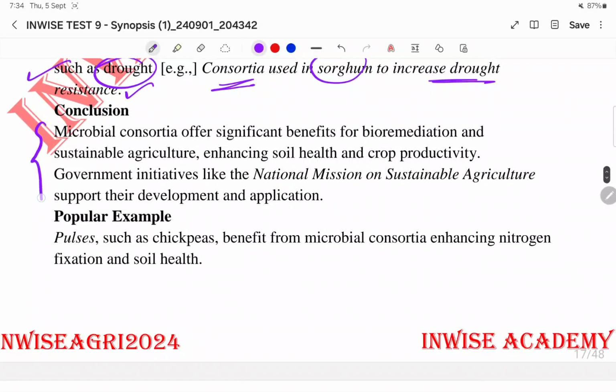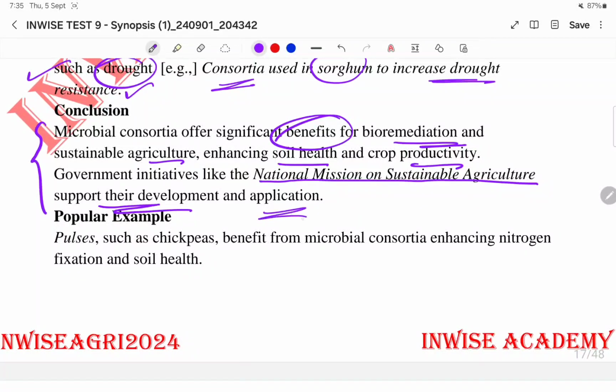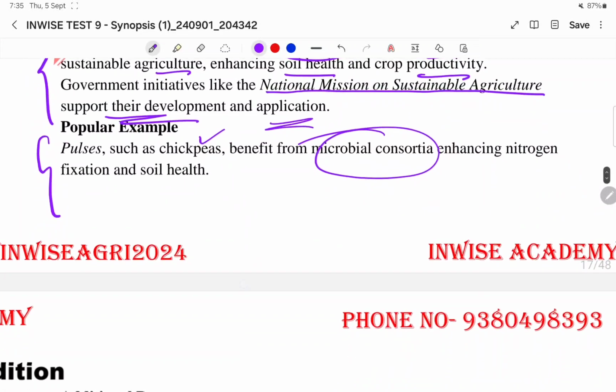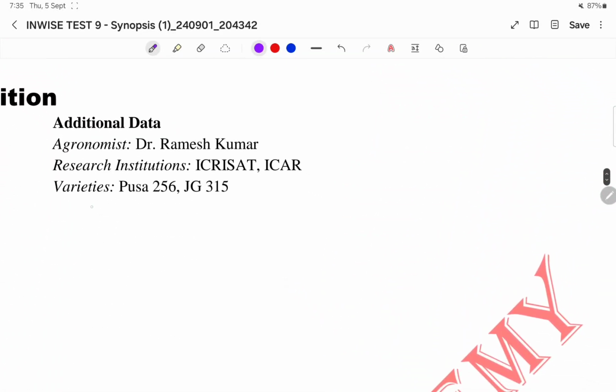Okay, come to the conclusion. Microbial consortia offer significant benefits for bioremediation and sustainable agriculture, enhancing soil health and crop productivity. Government initiatives like the National Mission for Sustainable Agriculture support their development and application. Examples like pulses such as chickpea benefit from microbial consortia enhancing nitrogen fixation and soil health. Then varieties like Pusa 256, JG 315, etc.